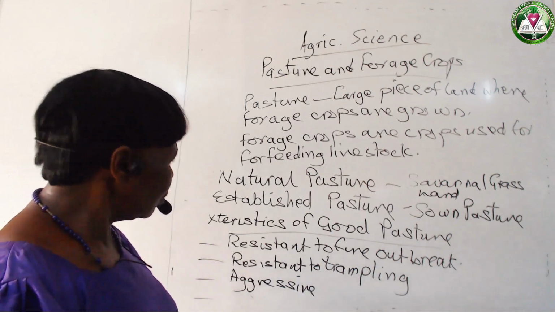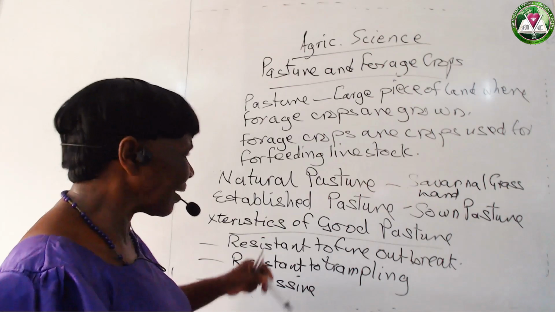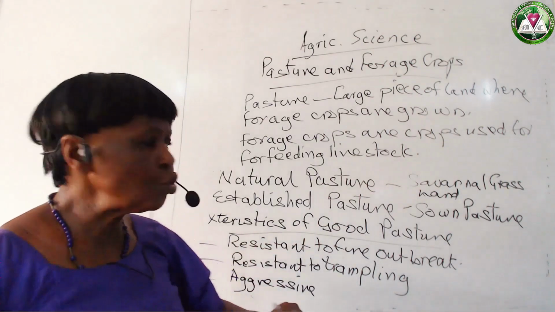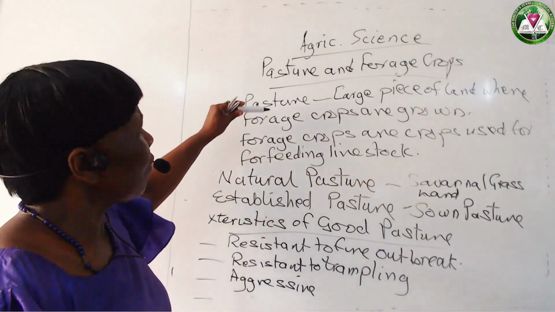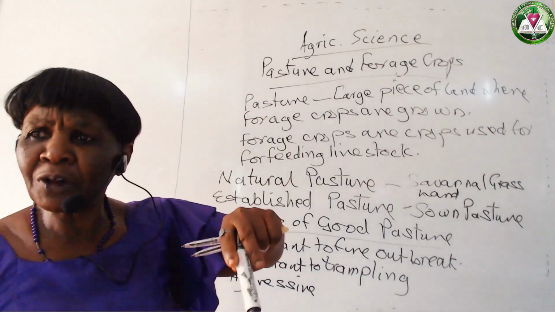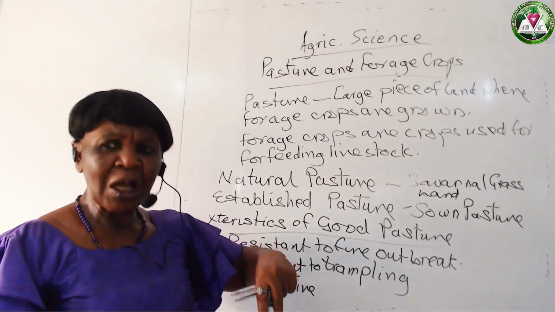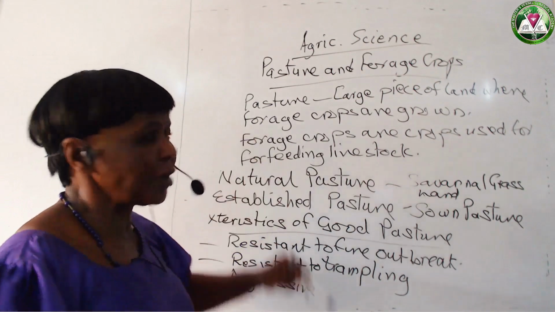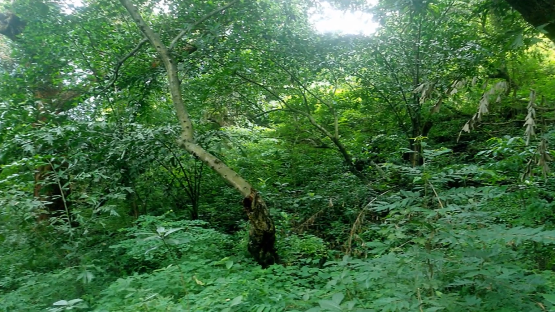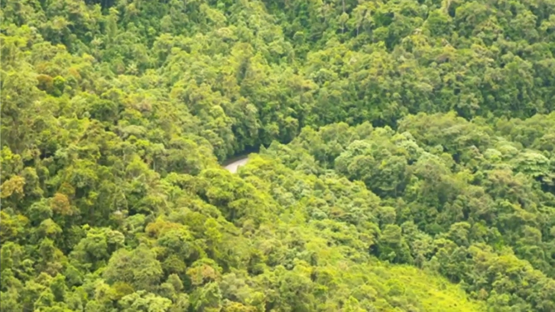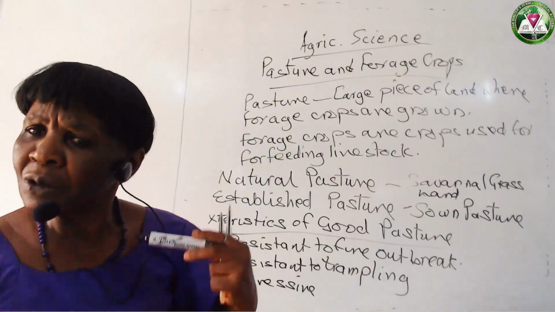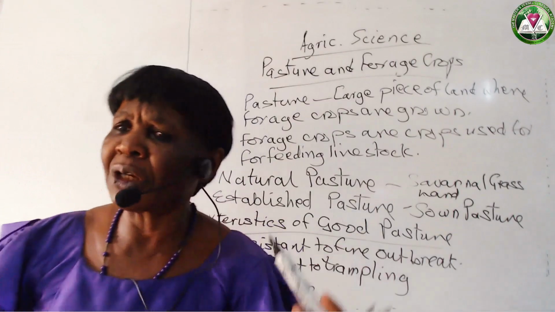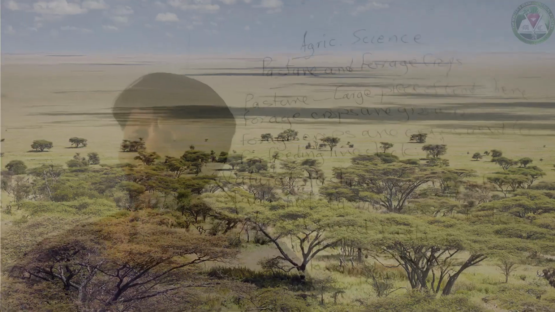Then we have mentioned the characteristics of good pasture, and I've told you that we have two major types of pasture: the rainforest zone in the south, and then the savanna in the north. And then in the rainforest, most of these grasses and legumes grow on their own because there's a lot of rainfall. Rain is always falling, and those grasses and legumes grow on their own without much problem to the farmer.